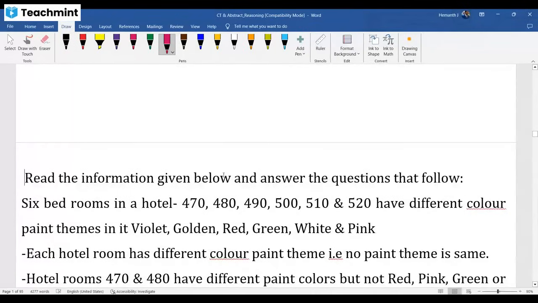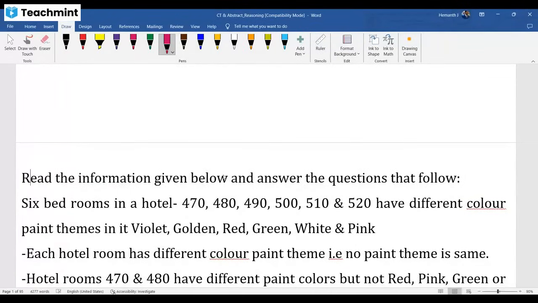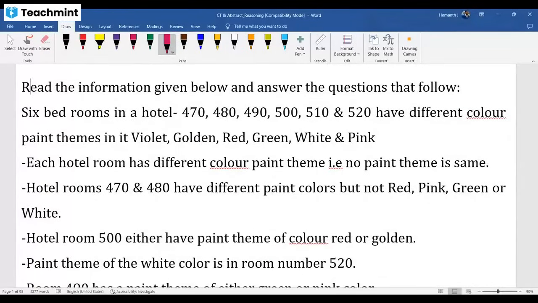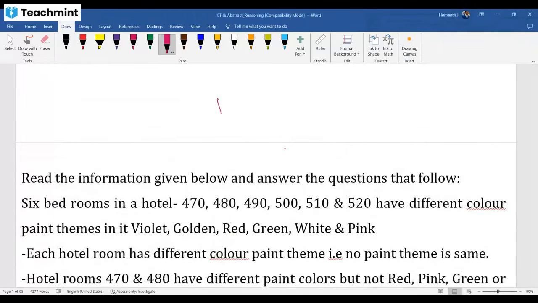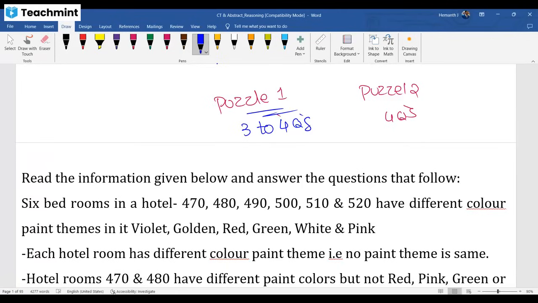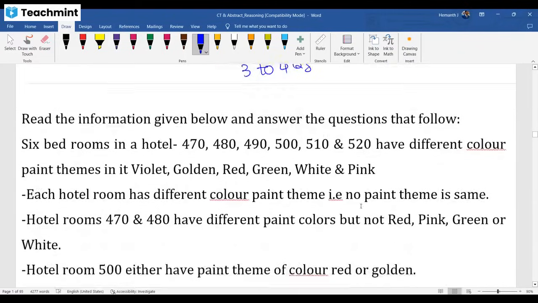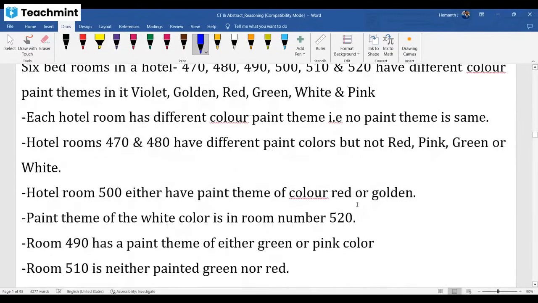This is regarding puzzles. Dear all, sir, you said 7 to 8 questions. They'll give two puzzles. 7 to 8 questions, two puzzles. See, in puzzle one, they'll give around 3 questions. Puzzle two, around 4 questions. Or sometimes 3 to 4 questions in puzzle one itself. That's why I said 7 to 8 questions chance. So two puzzles will be given, each with data. So this is a big question, don't worry. If you crack this question, you people can get around 3 or 4 questions solved.